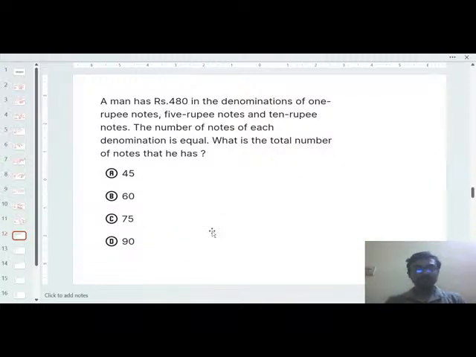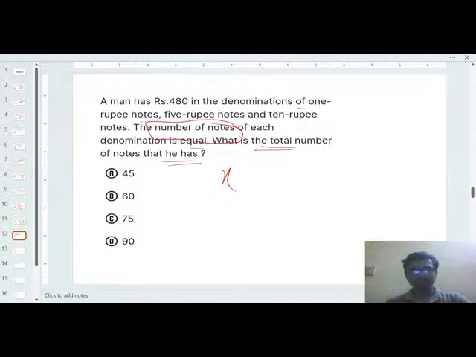Okay, so next question is, a man has 480 rupees in denominations of 1 rupee notes, 5 rupee notes and 10 rupee notes. The number of notes of each denomination is equal. So what is the total number of notes that he has? You can take the number of notes of each denomination is equal, so x for everyone. x number of 1 rupee notes, x number of 5 rupee notes, x number of 10 rupee notes.